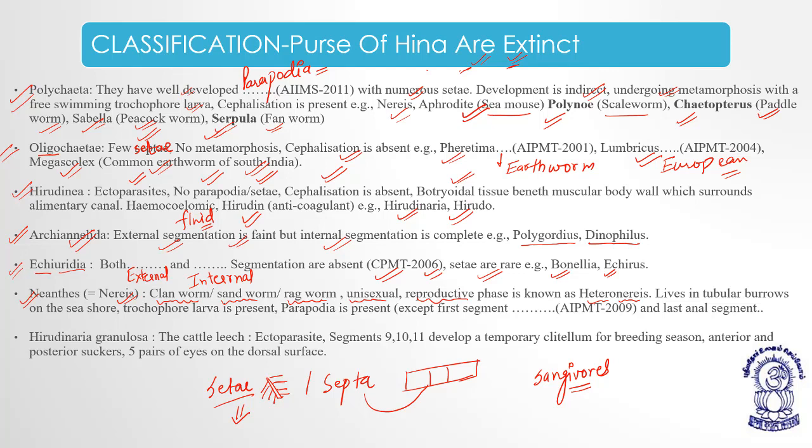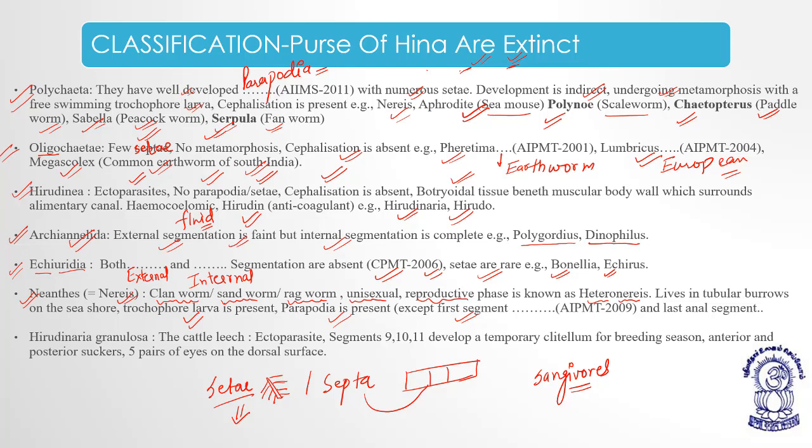Why is the sandworm name given? Because they are found along the seashore, and they basically live in tubular burrows. That is why the name is given. Trochophore larva is present. Now you can see the interesting thing, it is unisexual, but it is showing the signs of indirect development. Parapodia is present. Chaetae are absent except the first segment and the last segment, means the anal segment or the anus. The parapodia are absent.